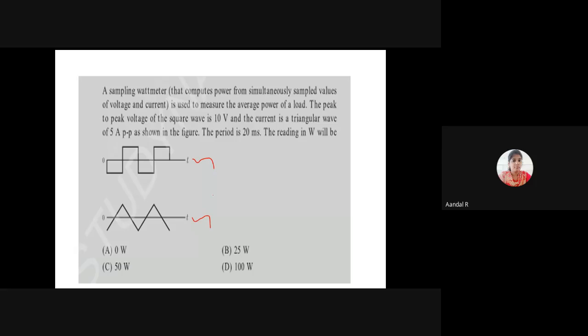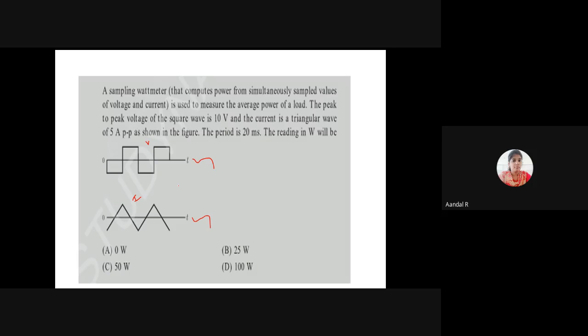Here we have the value of voltage as well as current, right? We know that power is equal to VI. P is equal to VI in a DC circuit.